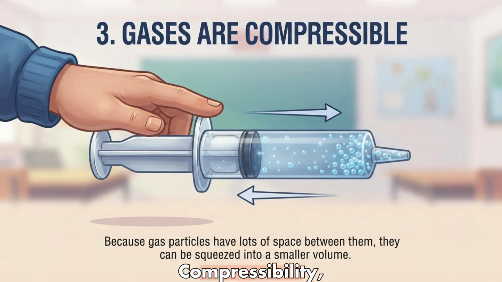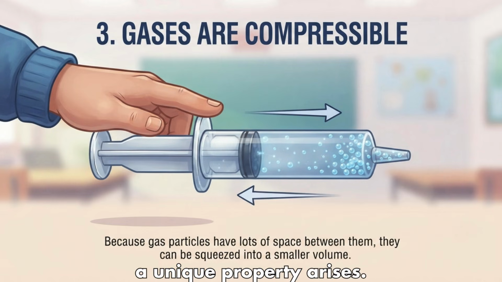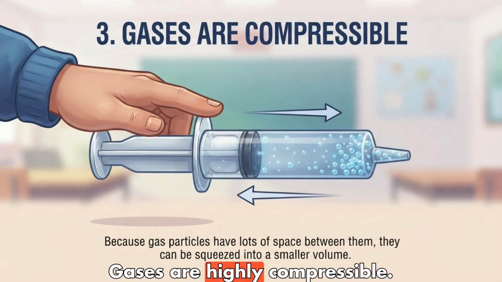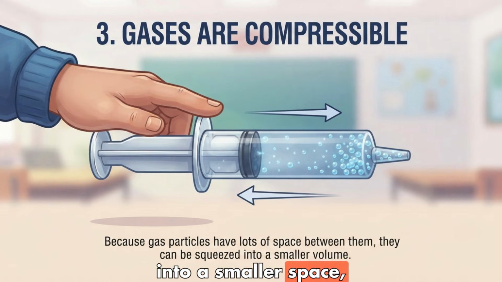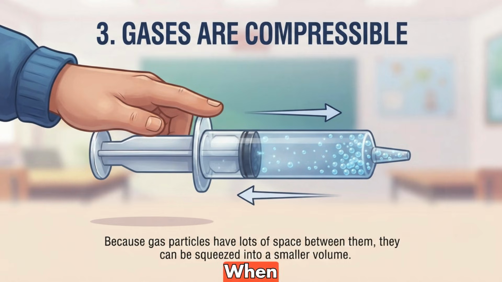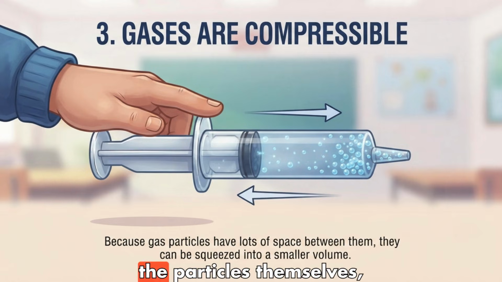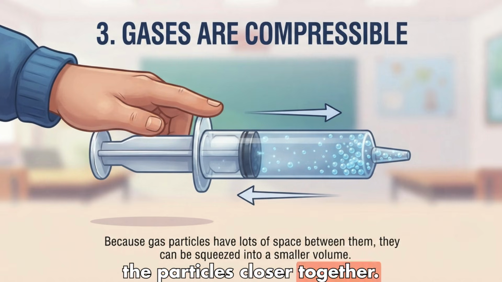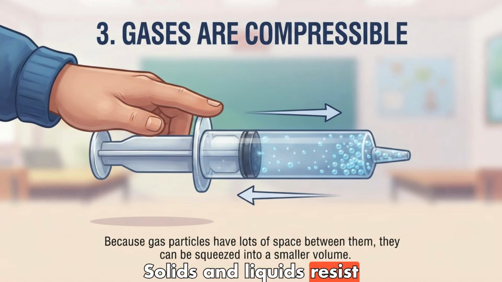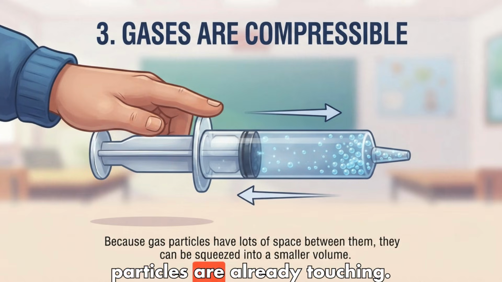Key property: compressibility, squishiness. Because the particles in a gas are so incredibly far apart, image 2, a unique property arises. Gases are highly compressible. Compressibility is the ability to be squeezed into a smaller space, volume. If you have a gas trapped inside a container, like a syringe, you can push the plunger down. When you push the plunger, you aren't squeezing the particles themselves. You are simply pushing the empty space between the particles closer together. Solids and liquids resist being compressed because their particles are already touching.